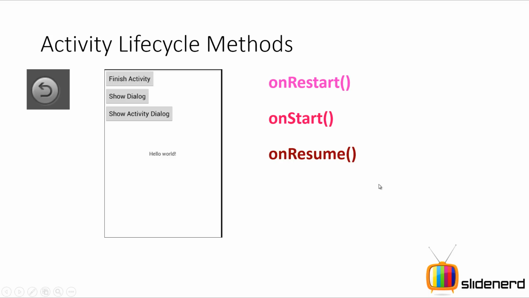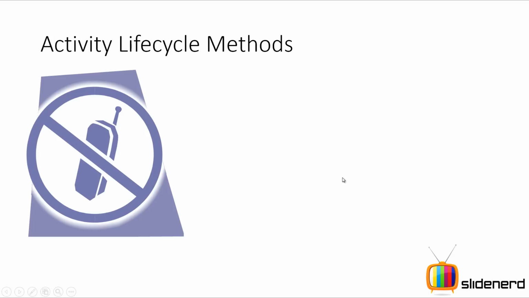Again, we are going to get into the details of these methods further, but for now all you need to know is this. And last but not the least, when your Android system decides that there is no memory, or you have manually called finish on your activity programmatically, then onDestroy is going to be called. Again, we are going to see when this method onDestroy is called and what to do over here and all the stuff like that. But for now, this is what I need to tell.